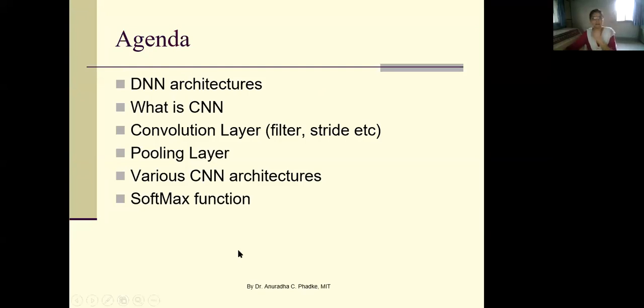From today's lecture, we are going to start with an introduction to various architectures of deep neural networks, and mainly we are going to study convolutional neural networks. Okay, so as convolutional neural networks are mentioned in your syllabus, we are going to talk about this architecture in detail. Before going to CNN, let us have a look at a brief introduction to various architectures.